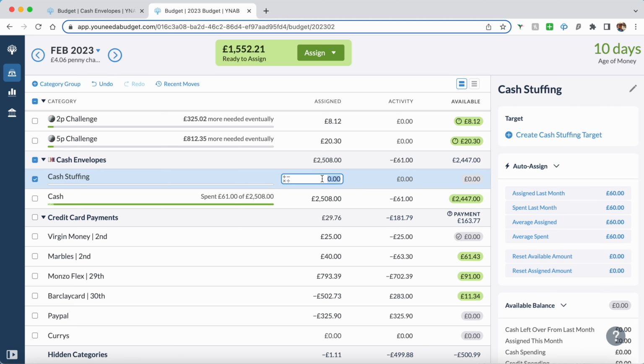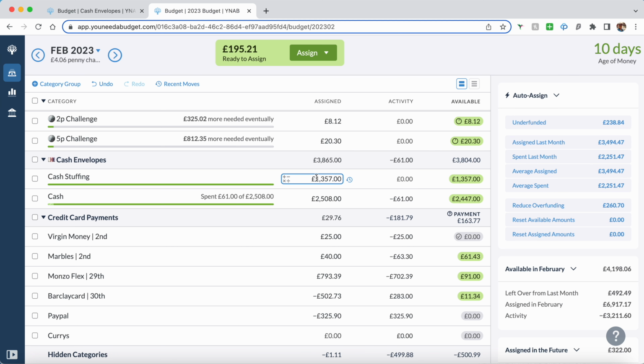So I'll come to my cash stuffing. This is where I'm putting the money that I need to withdraw for my cash stuffing for the month. I know I need 240, and for one of my binders I need 205, and I need that for my challenges, and 400 for my weekly spending.